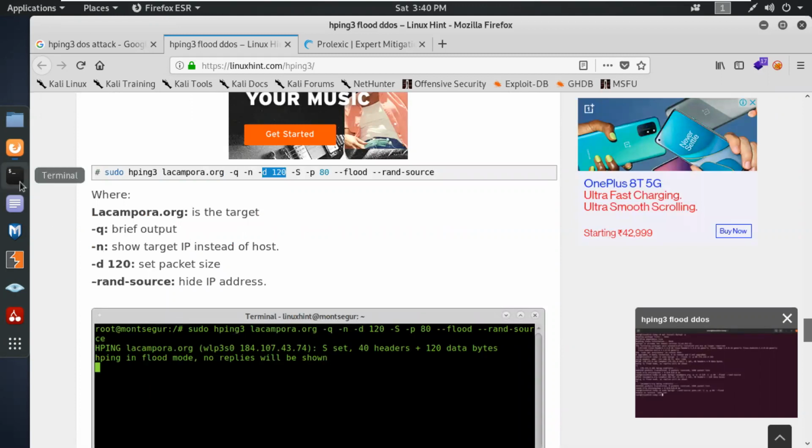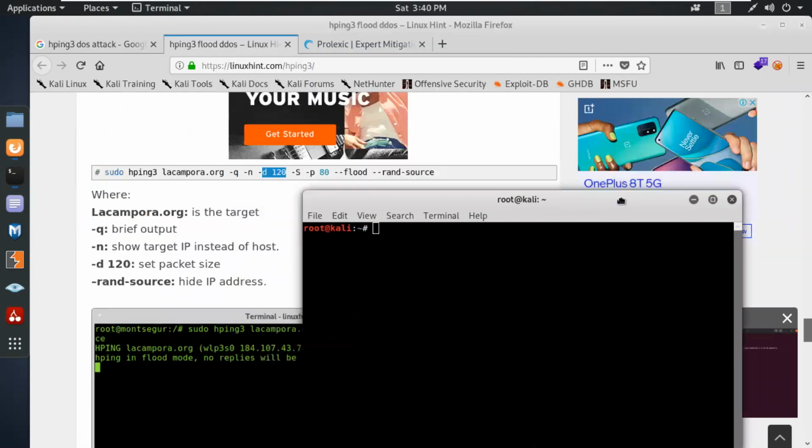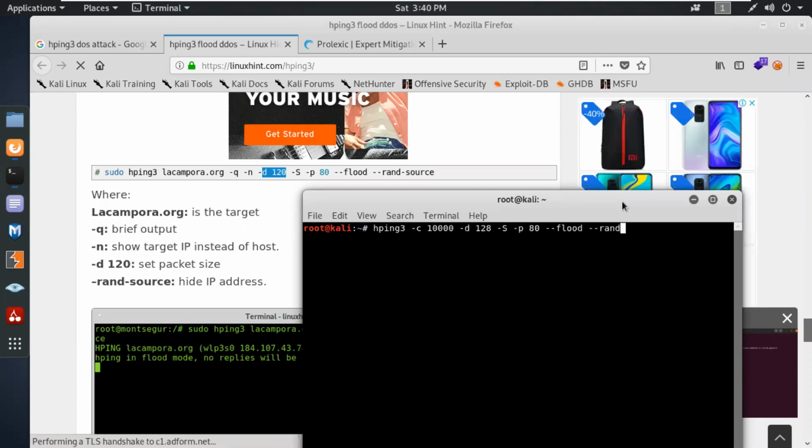For example, we can simply use one more command just like this one. hping3, the number of packets that I want to send is 10,000 packets, but each packet will be 128 bytes. And I'm going to use the SYN packet on port 80, and I'm going to use flood mode. But over here, I want to use --rand-source because I want to hide my IP address, and then the target IP.